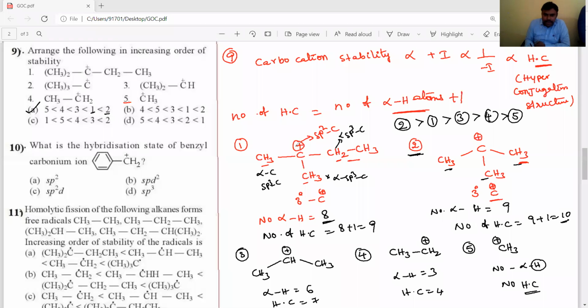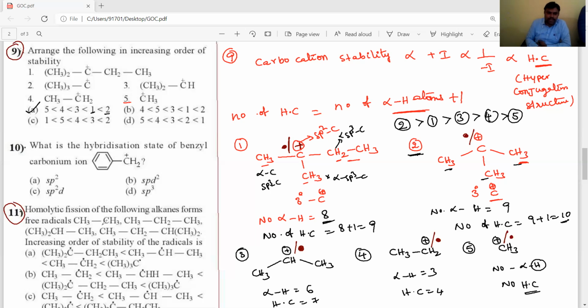See, in the same place, if this carbocation, carbon positive charge is present, or a free radical is present, either positive charge or free radical, carbon free radical also, their stability will be same. It will be same. First, I will explain that 11th question. The 11th question and 9th question have the same pattern.